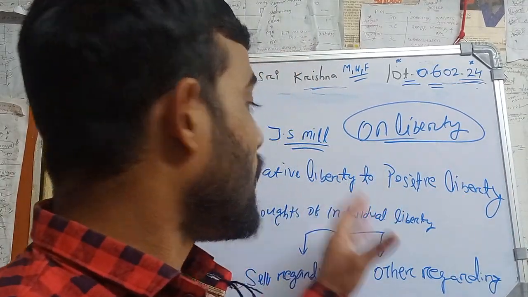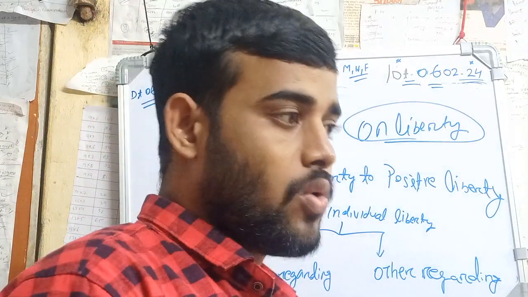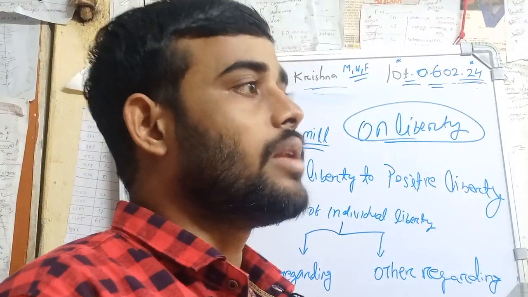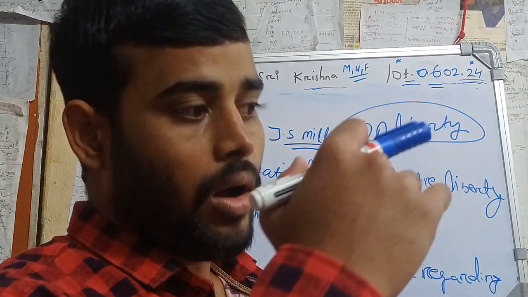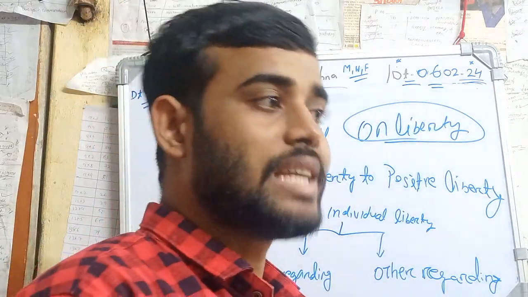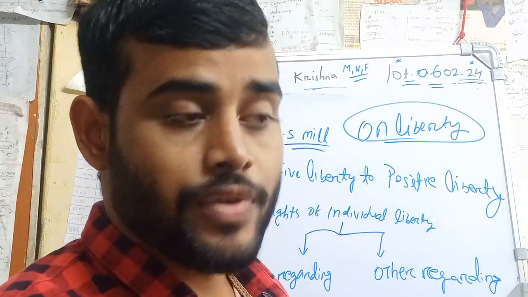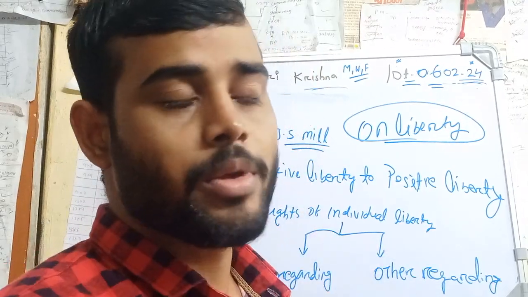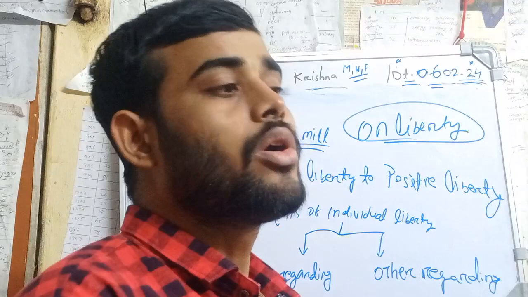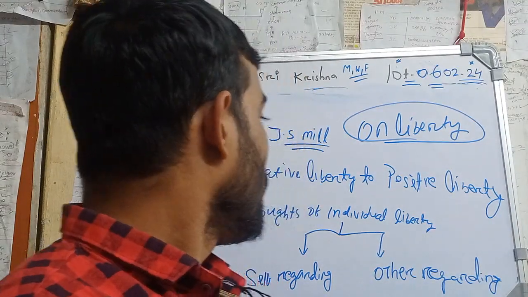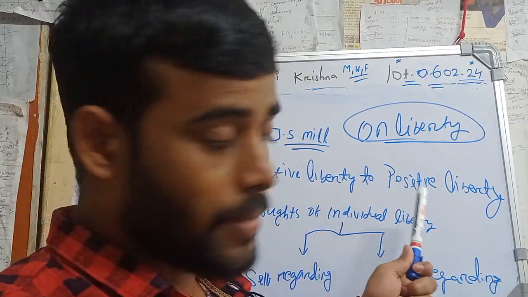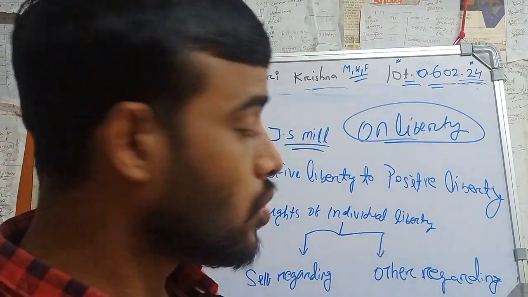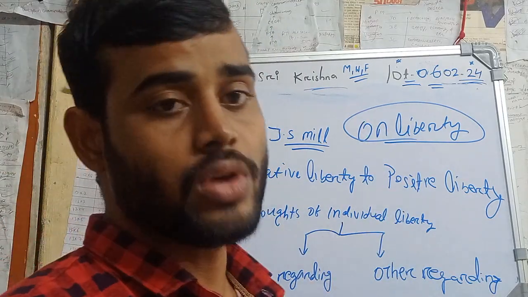Okay, as I hope all of us know, negative liberty talks about restricting the state's interference in individual affairs, no interference, individual autonomy, promoting the liberty of individuals. So this is the concept. If it is clear, then I will switch to another concept, the thought of individual liberty.